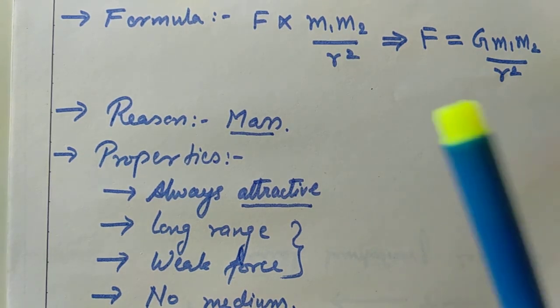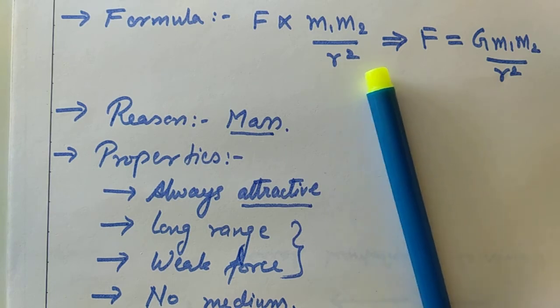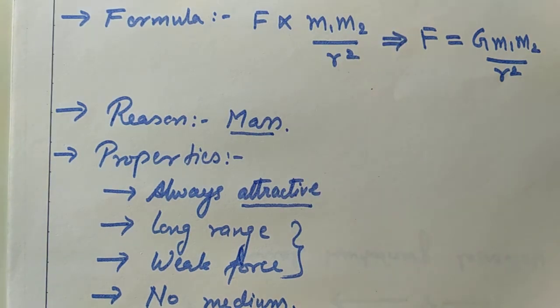Suppose if I drop this pen, then this pen will go down. That is because of the gravitational force of the earth. Okay, here the medium is there, the atmosphere is present. But if you talk about the distance between the sun and the earth, it is a very large distance. And if you talk about the medium between the sun and the earth, then throughout that distance the medium is not present. Between the sun and the earth there is vacuum also. Still the sun is able to attract the earth and it makes the earth revolve around it.